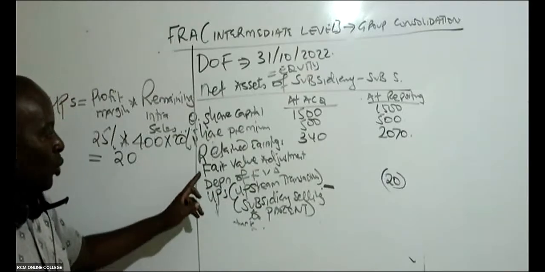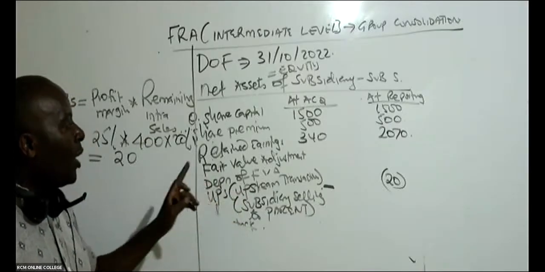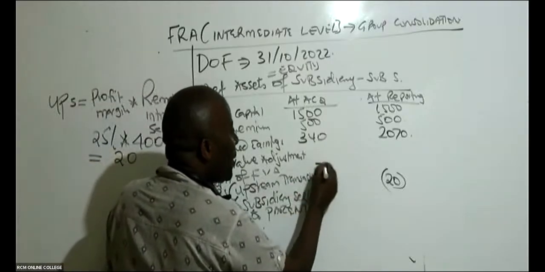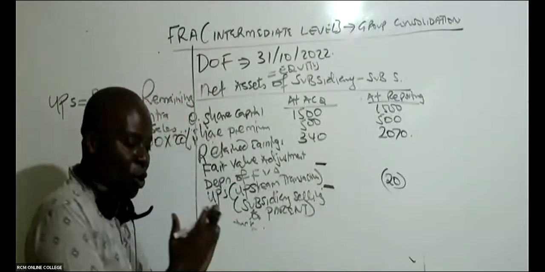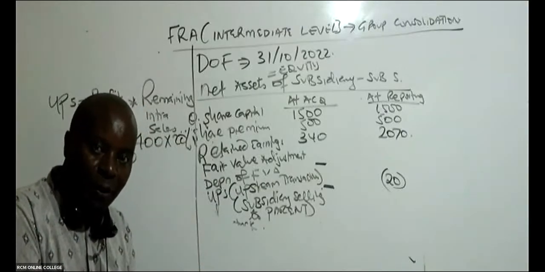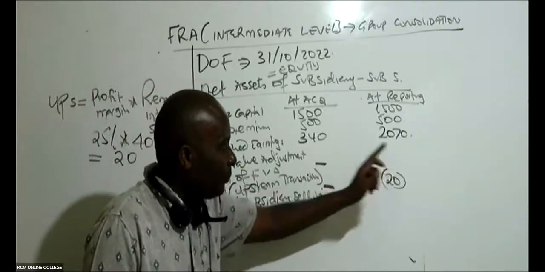So I hope you guys were able to write here fair value adjustment, and then we have depreciation or fair value. The same case here, this depreciation or fair value adjustment, we can never book anything there because depreciation occurs over time. At acquisition, things are brand new. No depreciation should be charged there. We shall only charge this depreciation here.